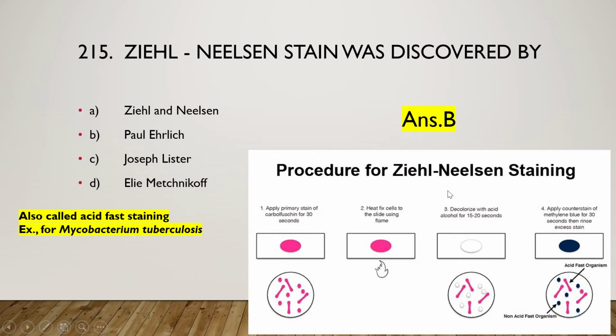And here is the procedure for Ziehl-Neelsen staining or acid fast staining. At first we apply the primary stain, that is carbol fuchsin, for 30 seconds, and then heat fix the cell to the slide. Then we decolorize with acid alcohol for 15 to 20 seconds, and then we add the counter stain, that is methylene blue. The acid fast organisms retain the carbol fuchsin stain, the primary stain, and appear pink, and the non-acid fast organisms appear blue from the methylene blue counter stain.